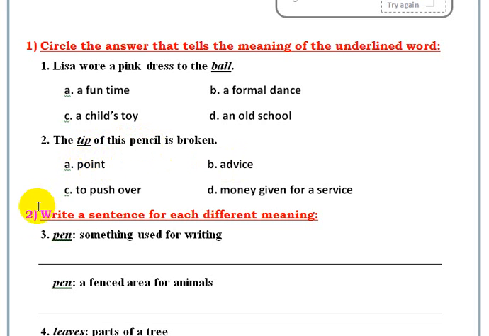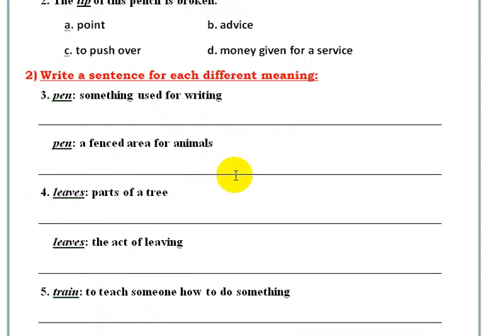Letter A. Number 2, write a sentence for each different meaning. Pen has two meanings. Number 1, something used for writing, the pen. So the sentence: I use the pen to write. Pen has another meaning, which is a fenced area for an animal. So the sentence will be: we keep animals in a pen.